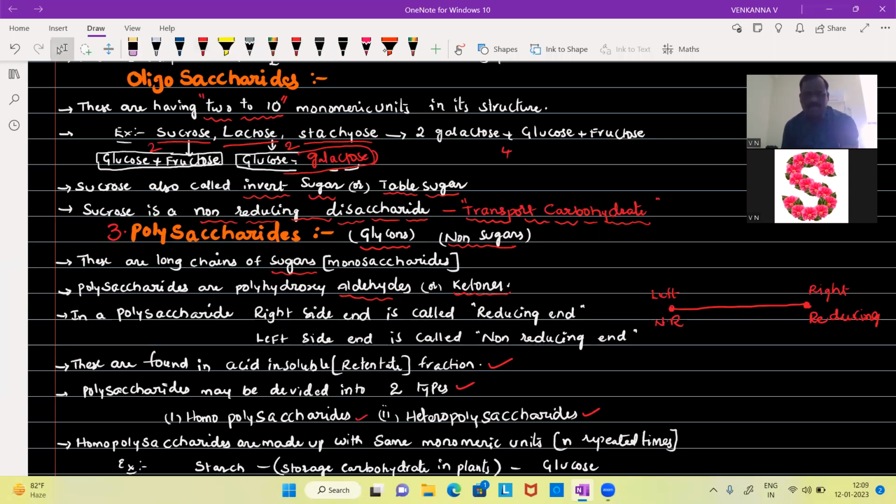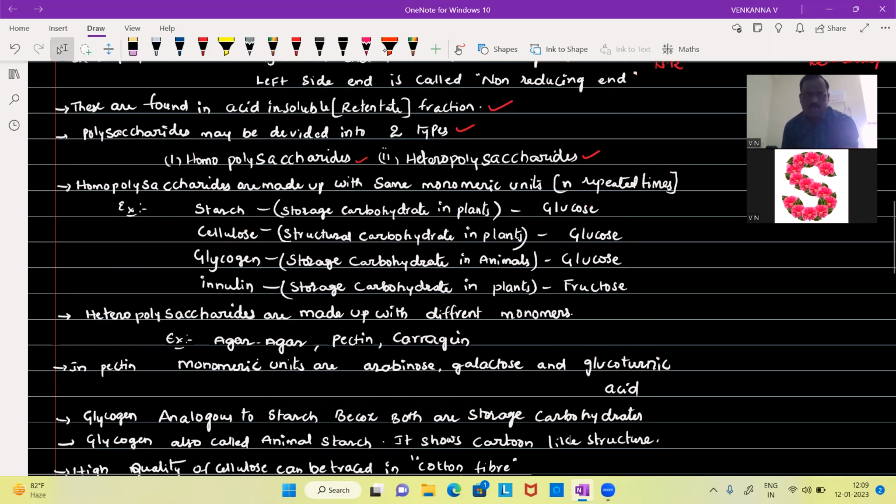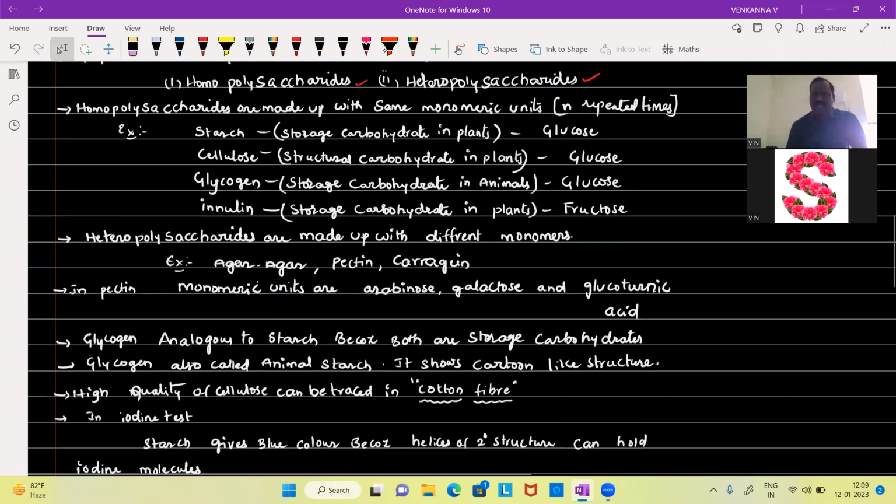Homopolysaccharide means they are made up of the same type of monomeric units repeated n times. Repeated n times means all the units are the same. For example, if we see the structure of starch, it is made up of glucose, glucose, glucose, glucose, all the same. So if they are made up of the same type of monomeric units, they are called homopolysaccharides. Some important types of homopolysaccharides are: first starch, second cellulose, third glycogen, and fourth inulin.